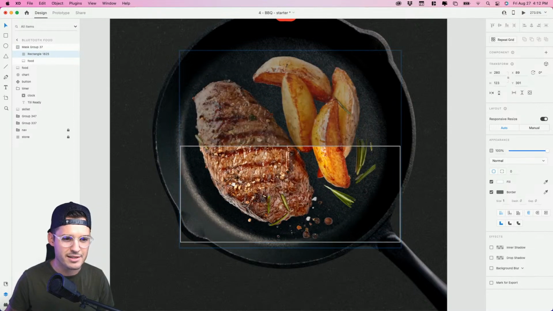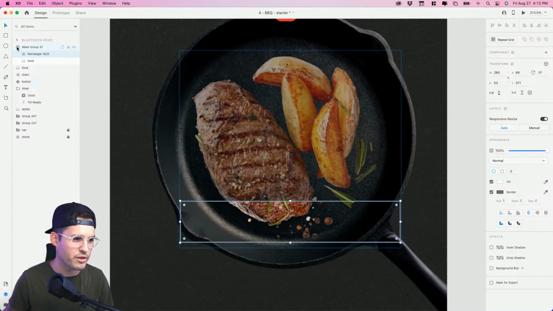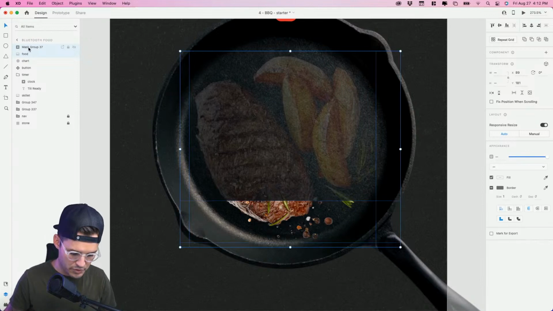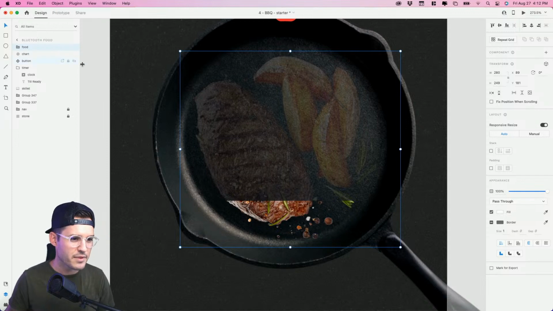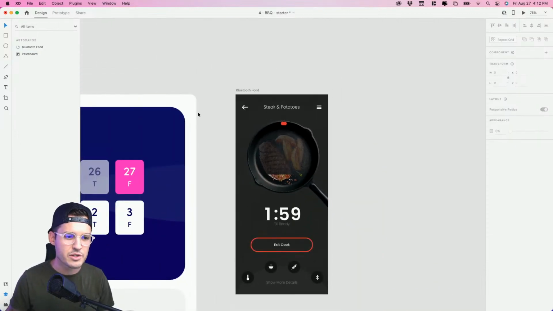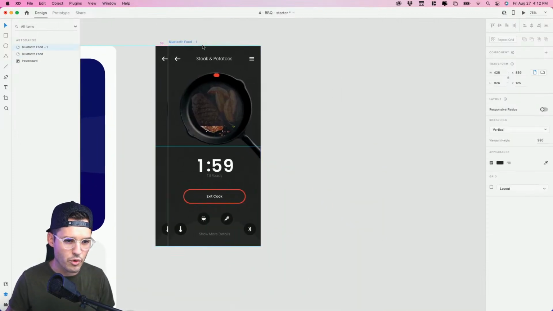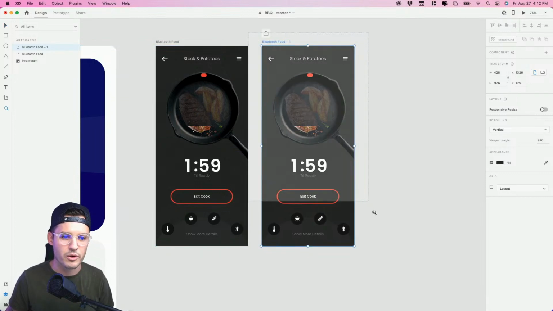And as it raises, you guessed it, you're gonna be able to see more and more of that food. So let's just group those 2 things together and call this food. Everything's looking good. Now let's do a new artboard over here. I'm gonna drag a new instance of the artboard.